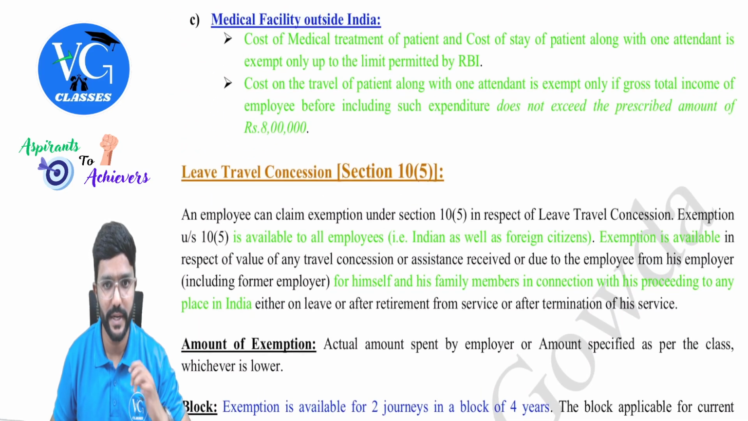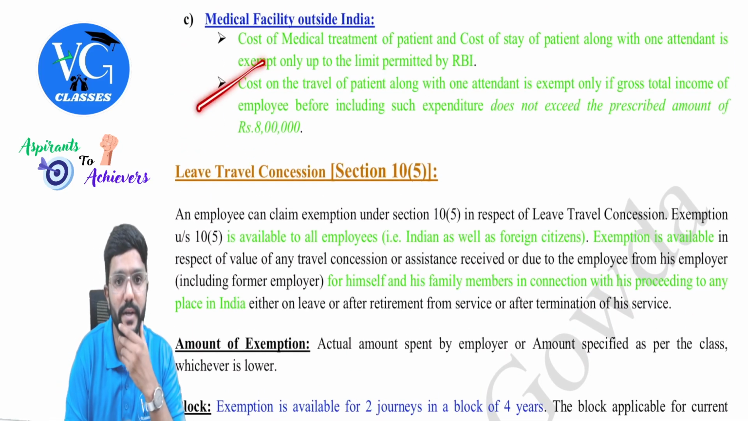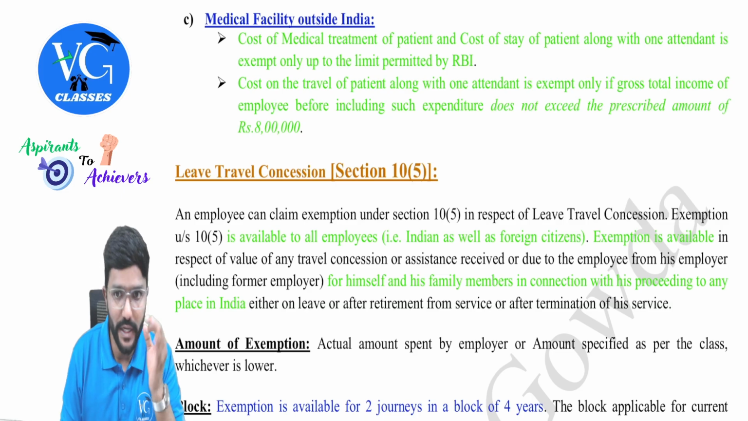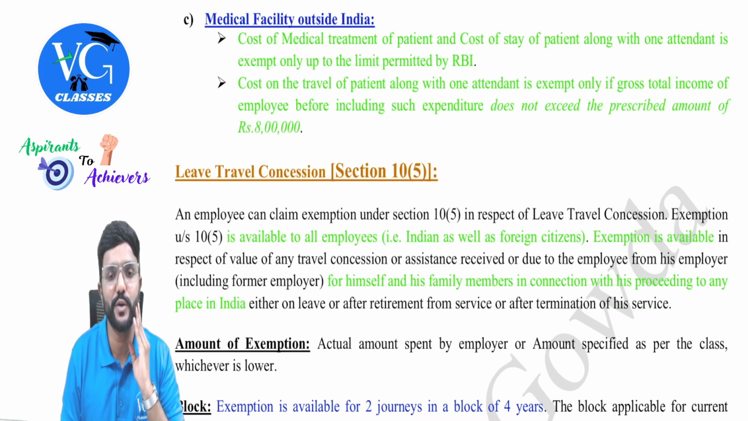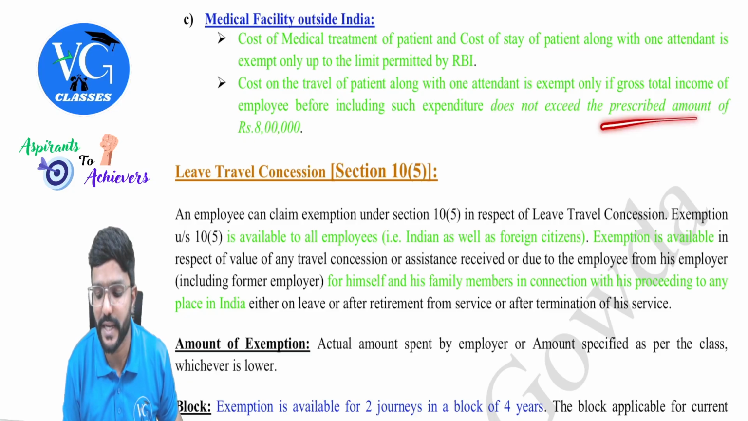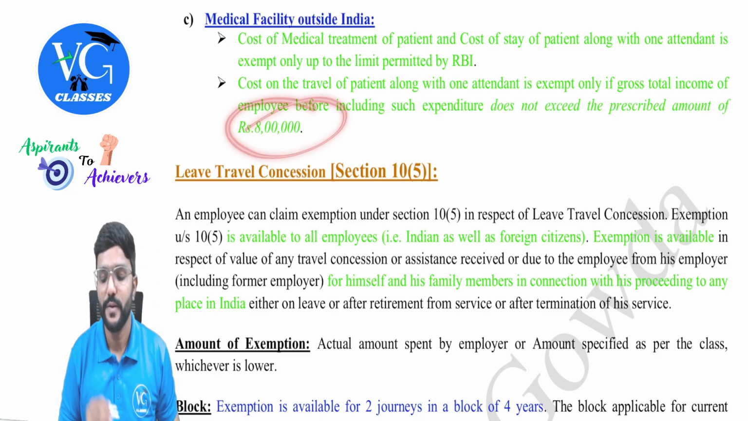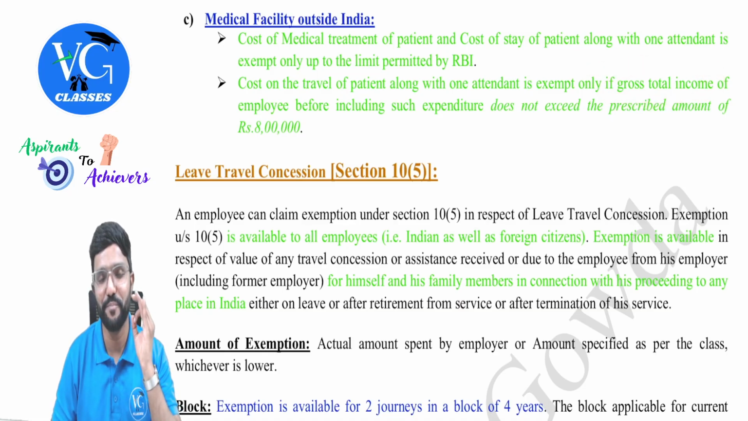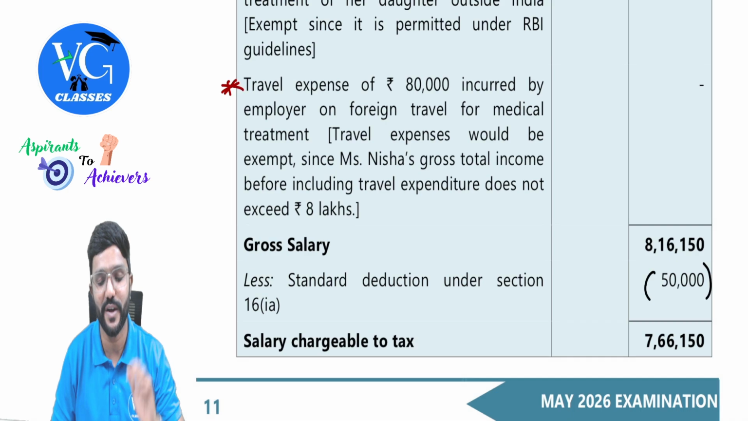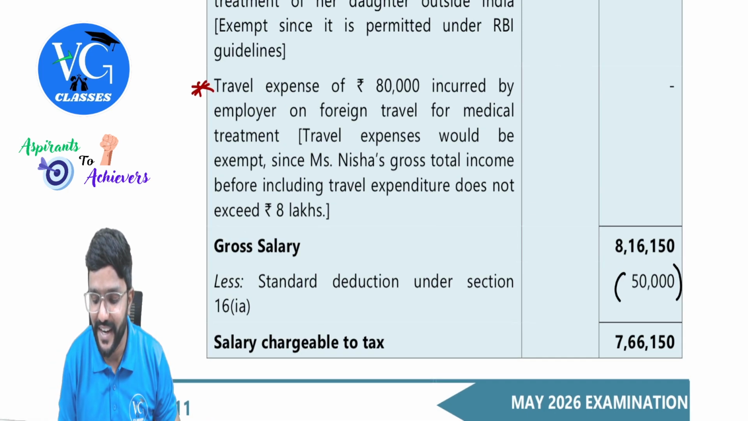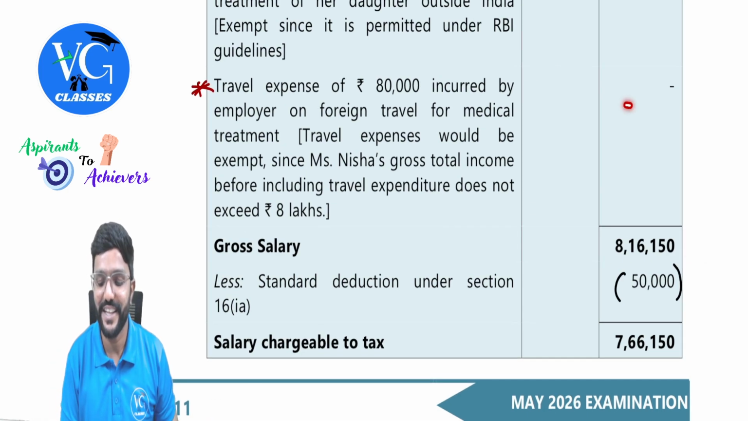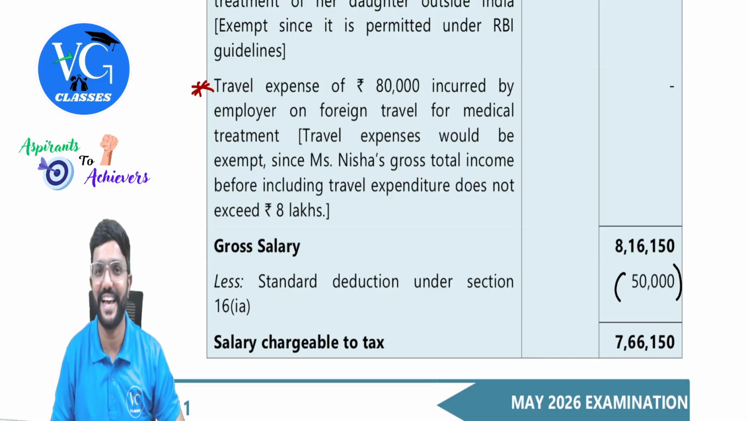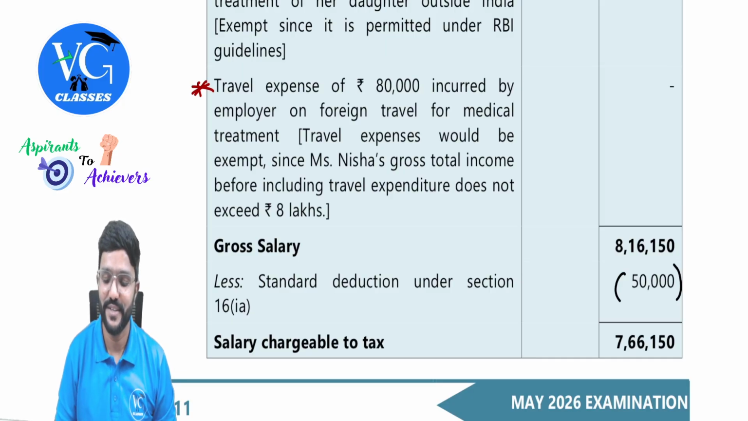Yes, medical facility outside India. You can see your second point. Cost on the travel of patient along with one attendant is exempt only if gross total income of employee before including such expenditure does not exceed the prescribed amount of how much? 8 lakh. So what is the word they are using? Gross total income and not gross salary. Please be careful. By mistake, if the student considers it as gross salary, then it is more than 8 lakh, and you will tell 80,000 is taxable. Please be careful. It is gross total income and not gross salary, guys. Is that clear? So it is exempt.